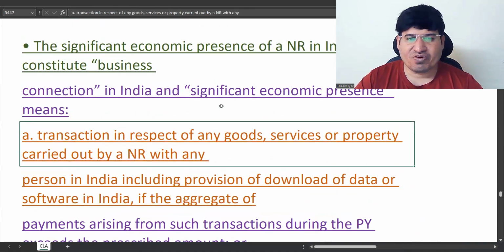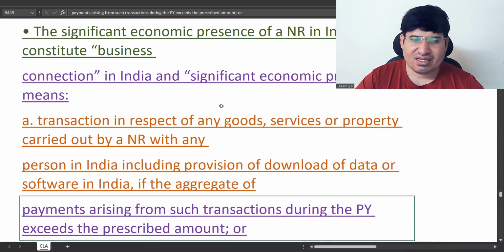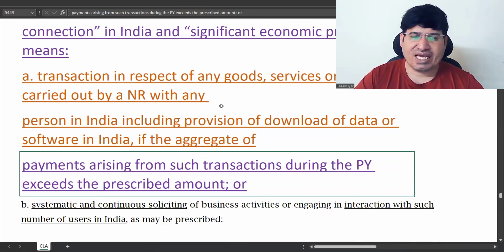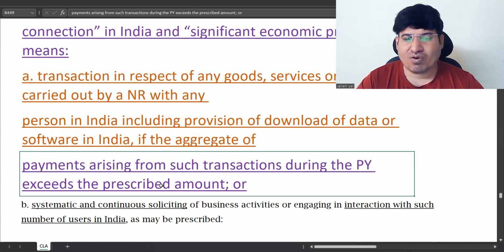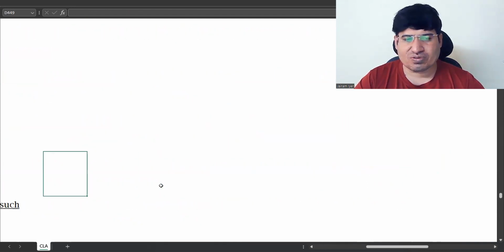So in short, any transaction by an NR which exceeds the prescribed amount, the aggregate payments arising, whatever collections he is making, that exceeds the prescribed amount. There is an amount which is prescribed in the rules, but that is not in your course. Currently this amount is 2 crores.